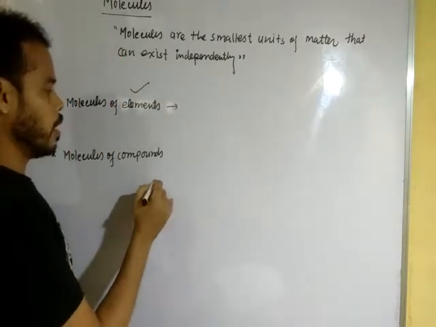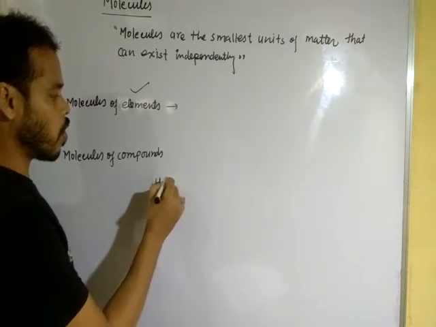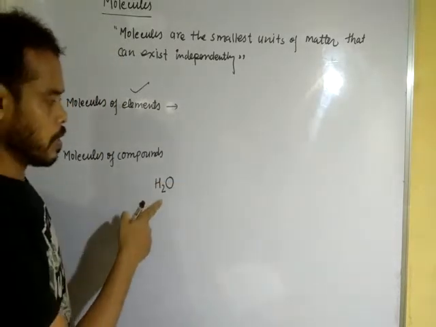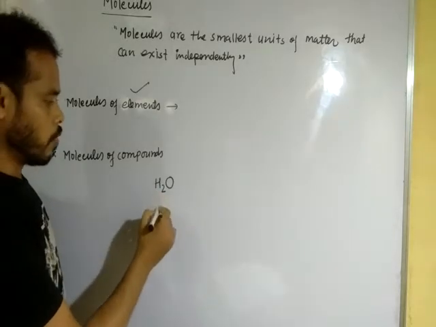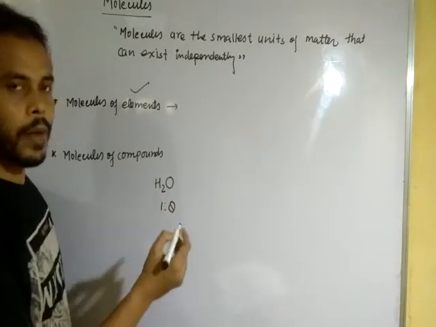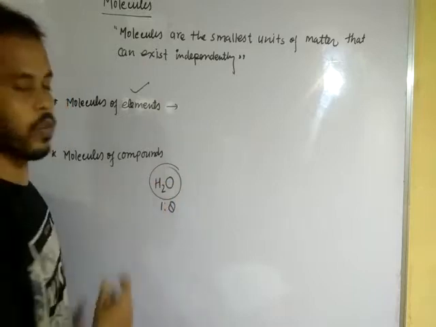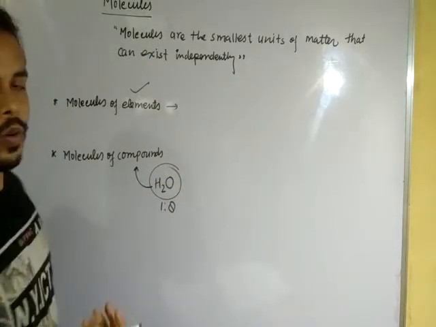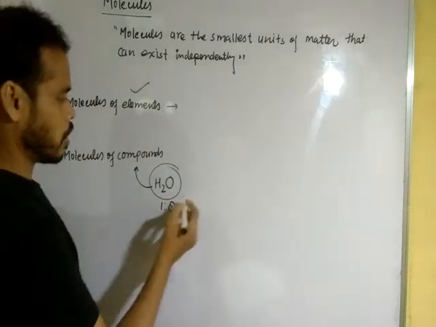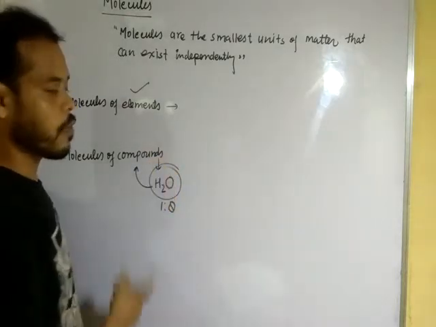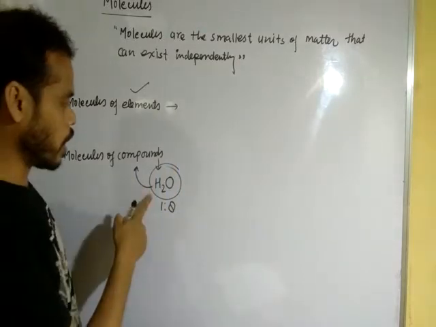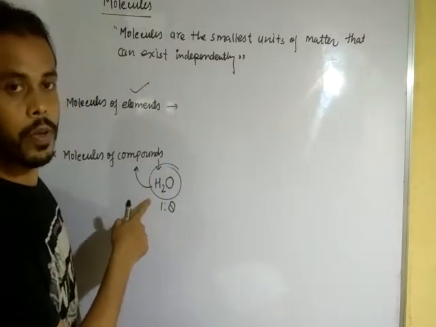Suppose two hydrogen and one oxygen combine in a 1:8 ratio by mass to form a water molecule. H2O denotes the compound water, and also one molecule of water.